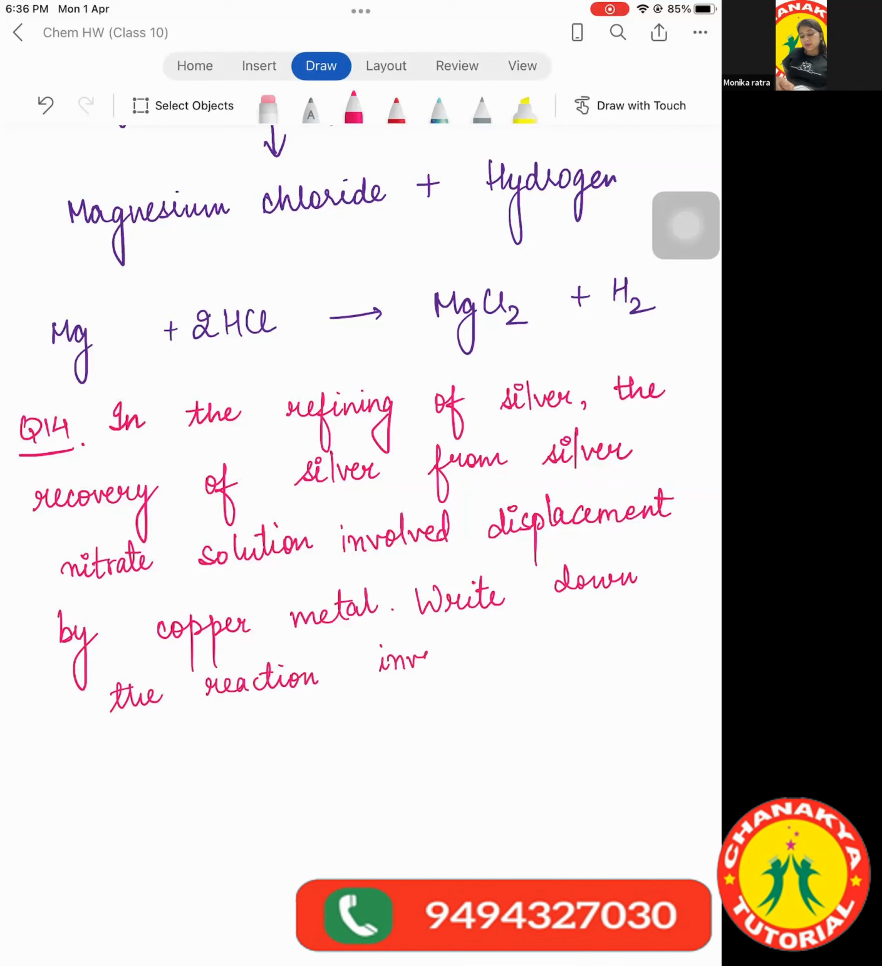So basically, what is happening? They are saying that they are refining silver metal, which means the final product will be silver metal, right? And from where are they refining the silver metal? From the silver nitrate solution. It means silver nitrate solution will be acting as a reactant, and it involves displacement by copper metal. Means the silver nitrate solution is reacting with the copper metal. Now write the reaction. I have given the maximum hint. Ma'am, written. Very good. Anyone else has written?